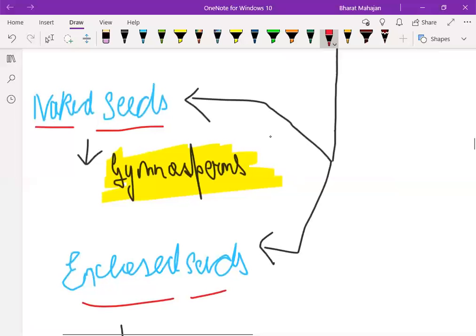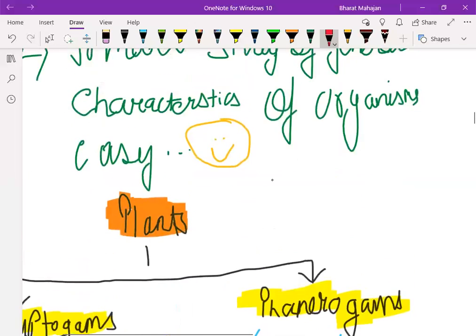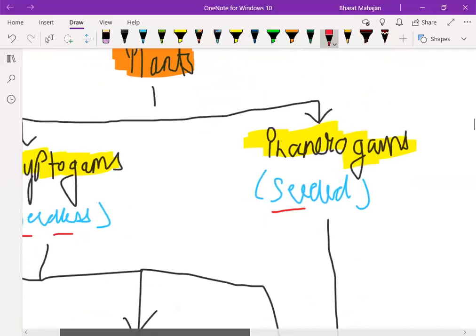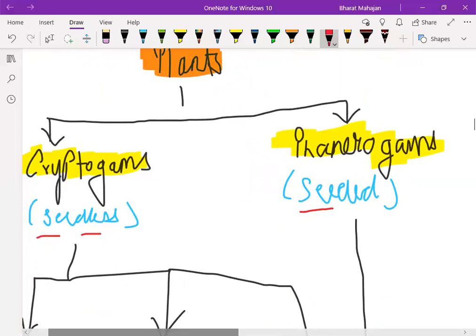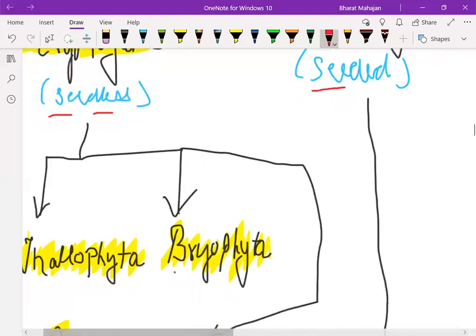So the plants in which there was a naked seed were known as gymnosperms, and the plants in which the seeds are enclosed in the fruits were called angiosperms. So first, scientists classified the plants based on the presence or absence of the seed. If the seeds are present in the plants, they are known as phanerogams. If the seeds are absent, they are known as cryptogams. Now, cryptogams were further divided into three categories: Thallophyta, Bryophyta, and Pteridophyta.